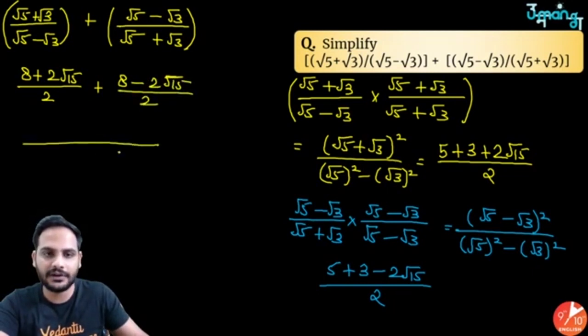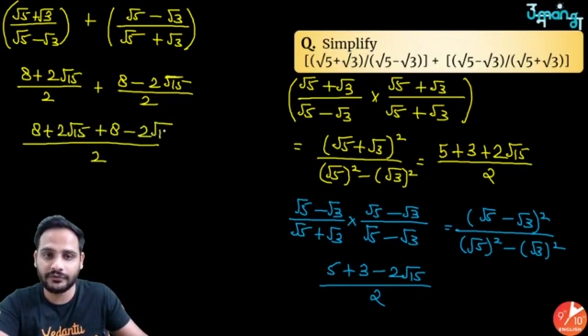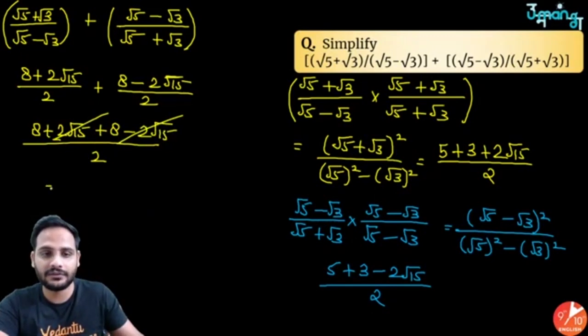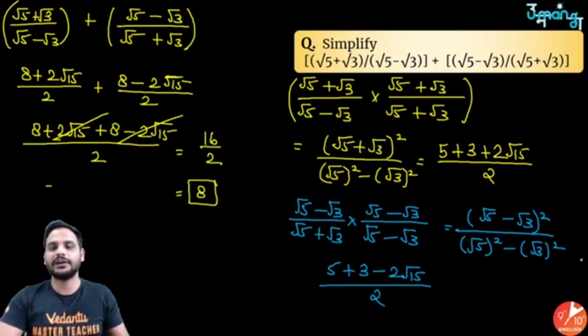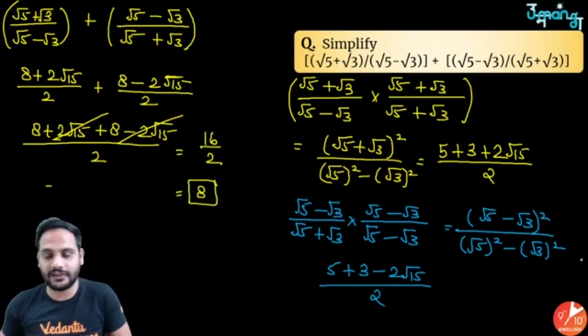Okay, common denominator. So 8 plus 2 root 15 plus 8 minus 2 root 15. So minus 2 root 15 plus 2 root 15 got cancelled. So which is equal to 8 plus 8 is 16 by 2, which means your answer is 8. So the correct answer for this question is 8.